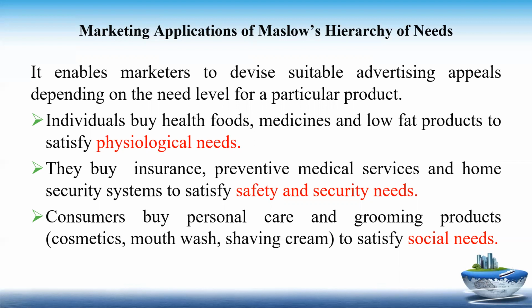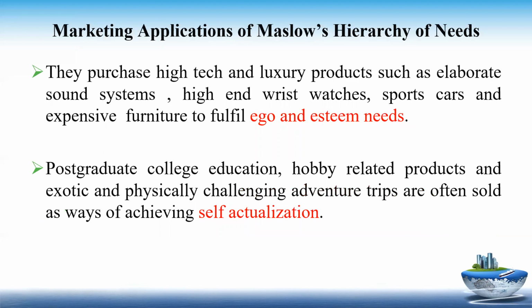The people who are buying insurance, preventive medical services, home security systems, all these products come under safety and security needs. Now, coming to the social needs, consumers buy personal care and grooming products like cosmetics, mouthwash, shaving cream. These are the needs which are satisfying the social needs of consumers.